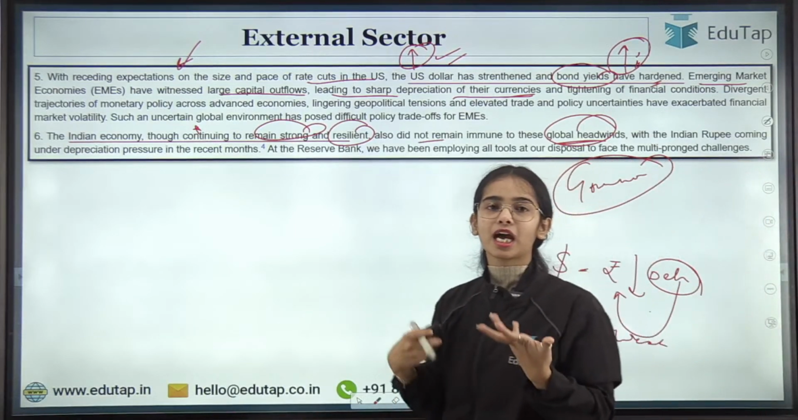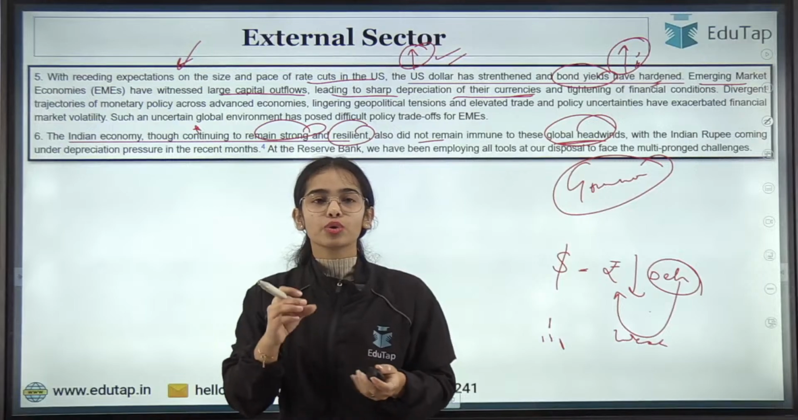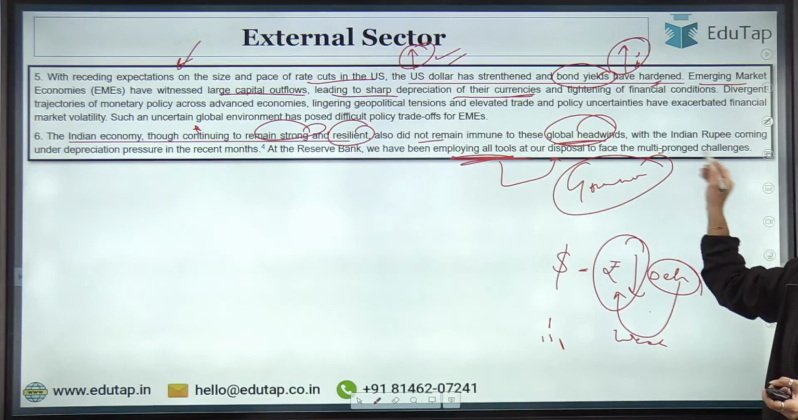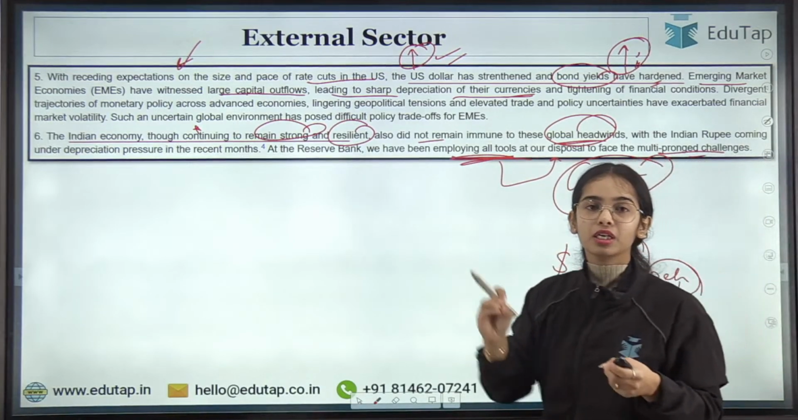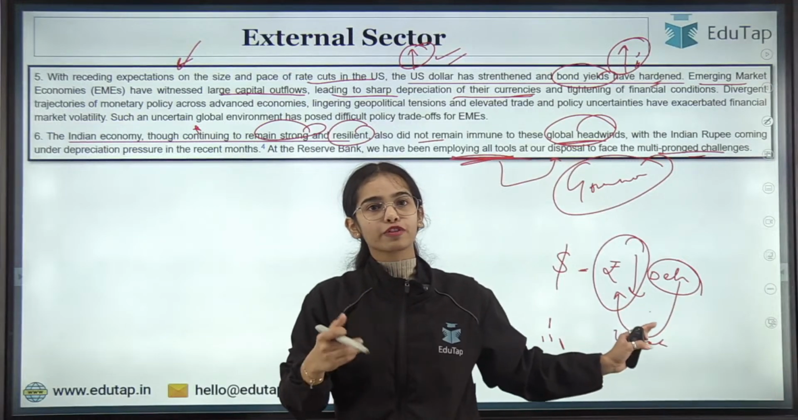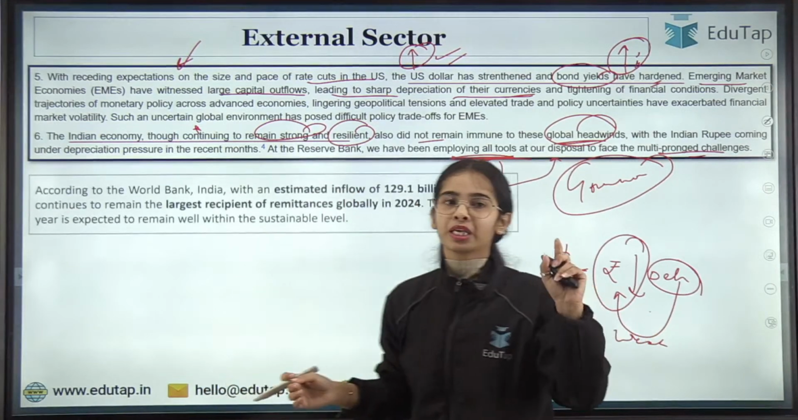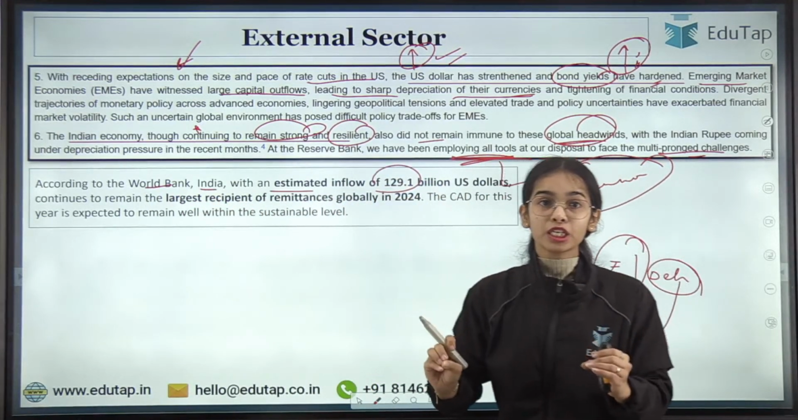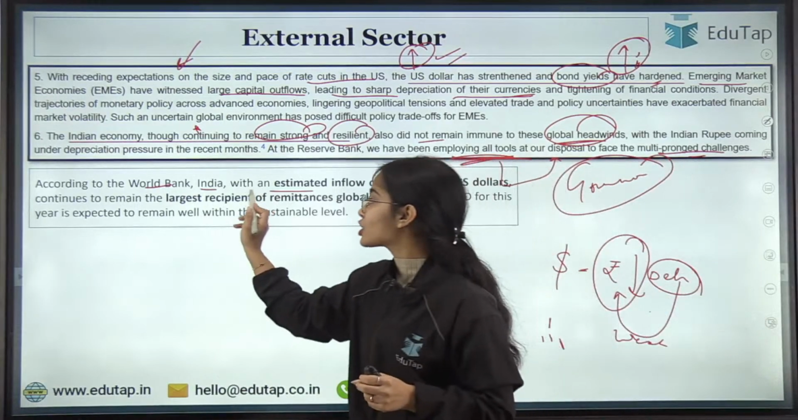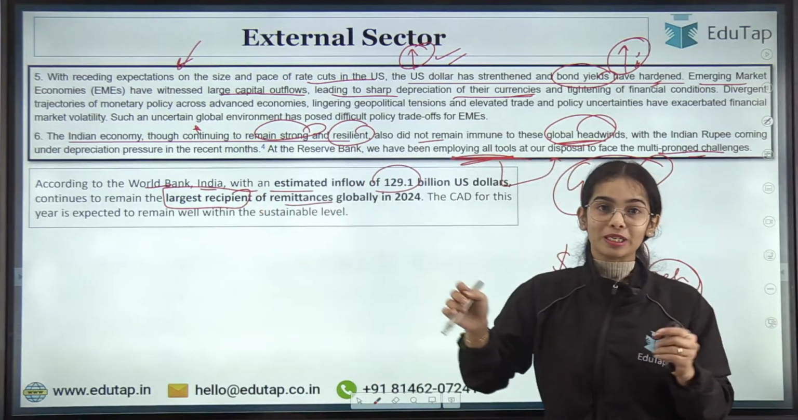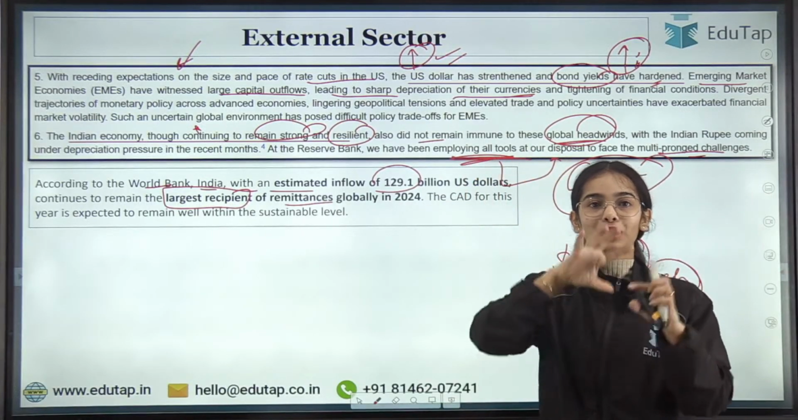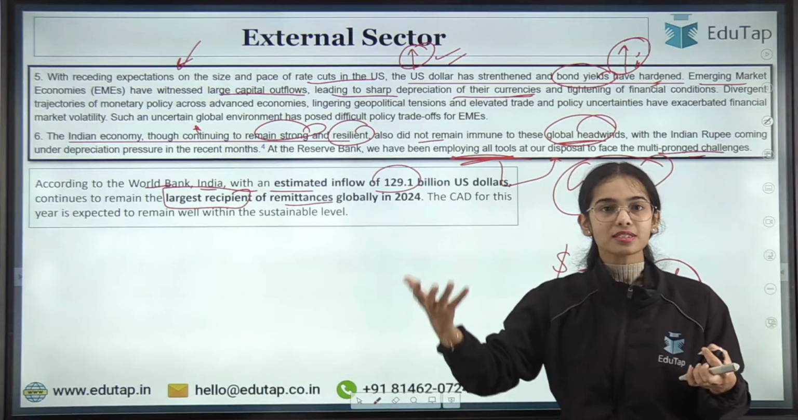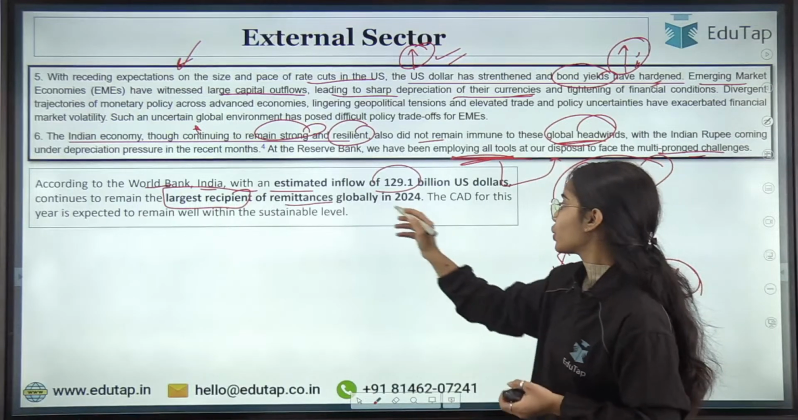Now the RBI has said that it has been employing various tools to manage the value of our rupee. So multi-pronged challenges are being faced by the country and the rupee, but still the RBI is trying different tools to manage the value of the rupee. Now according to the World Bank, India, with an estimated inflow of 129.1 billion US dollars, continues to remain the largest recipient of remittances globally in 2024.